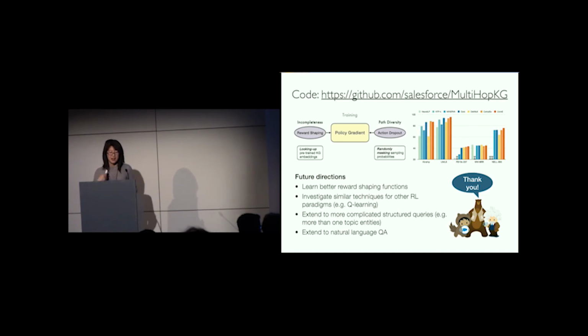So in this talk, I introduced the two techniques, reward shaping and action dropout, which are used to improve reinforcement learning for multi-hop knowledge graph reasoning. Our approach significantly improved the state-of-the-art of multi-hop reasoning performance on benchmark datasets, and is the first one which consistently matched knowledge graph embedding performance on a variety of datasets.